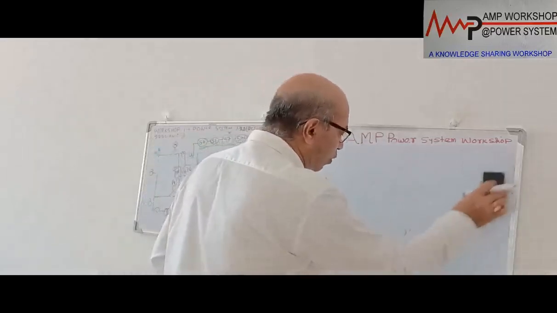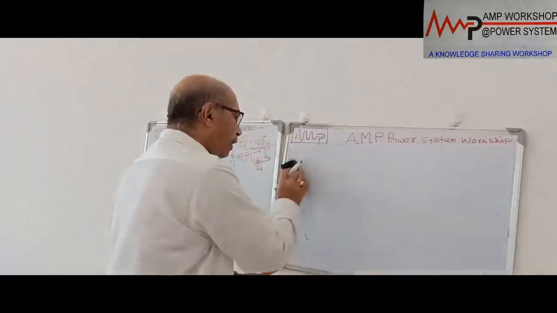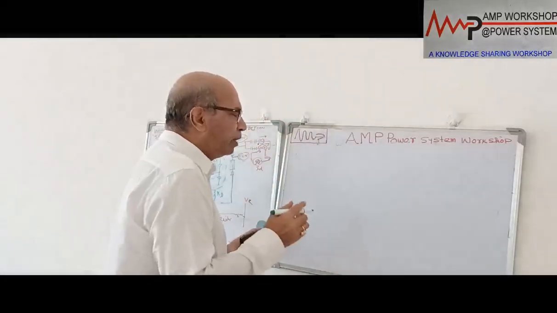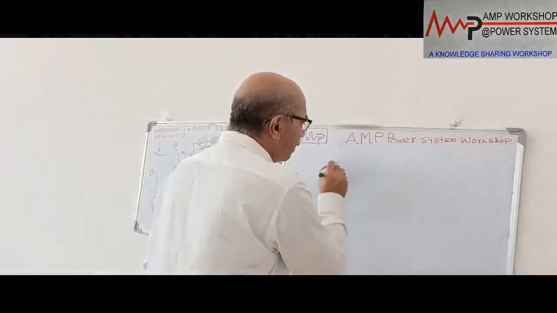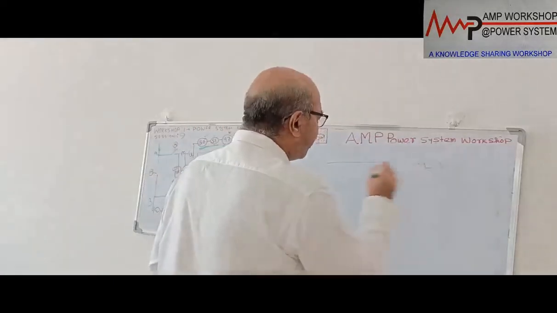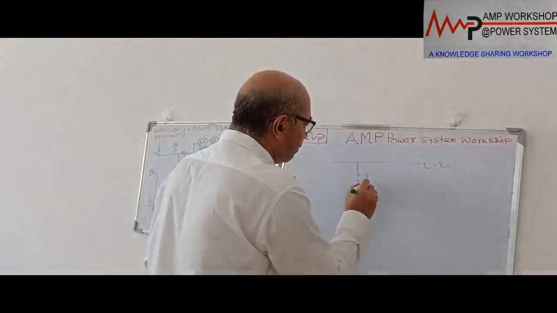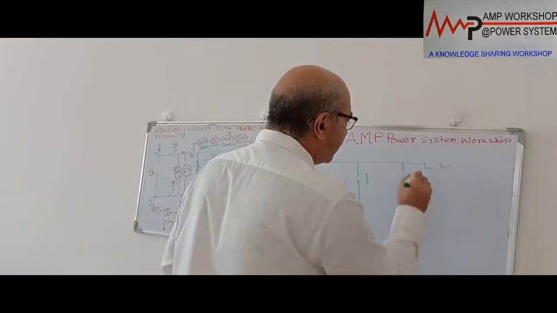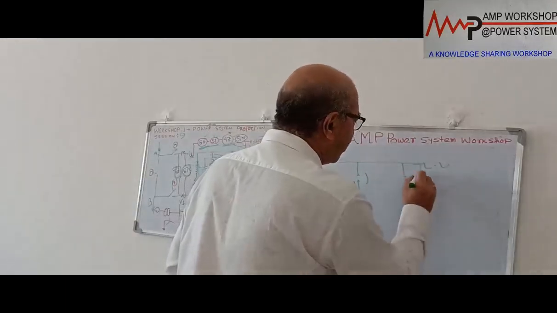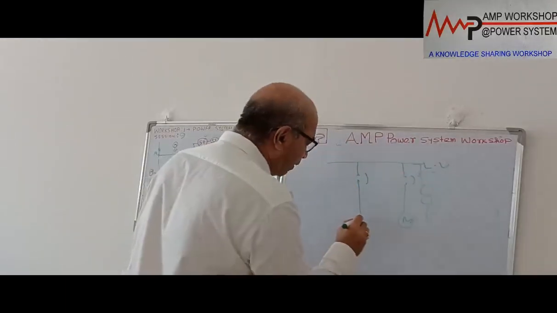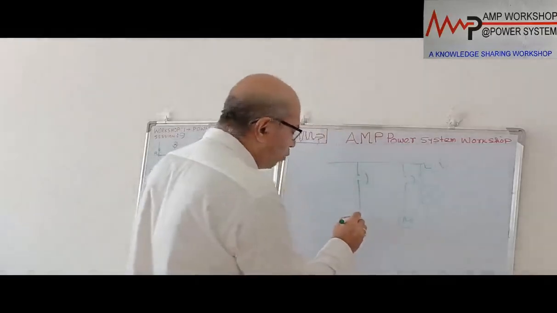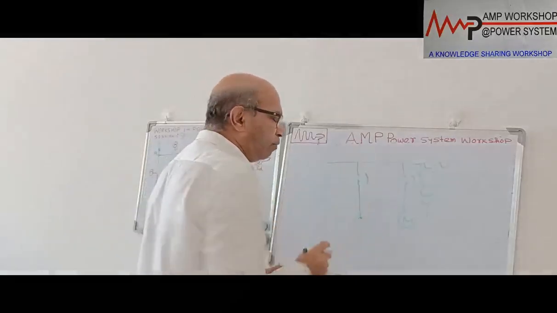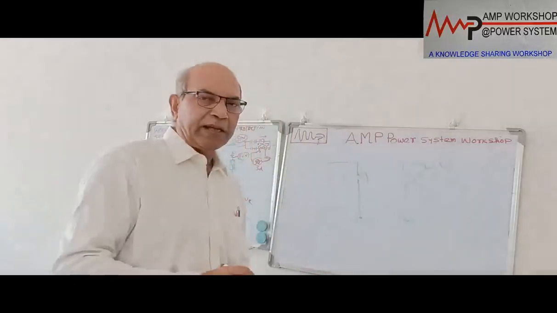And the last part is the low voltage capacitor bank. It is similar to the medium voltage capacitor bank, but the only difference is that we use a slightly different way. Suppose this is the LV distribution system, LV switchboard. Here we take one breaker, and the others are connected over here. Suppose a motor is connected over here, then another transformer may be connected over here. All this is connected. Here we do not put one fixed capacitor, because the capacitor bank is not fixed.